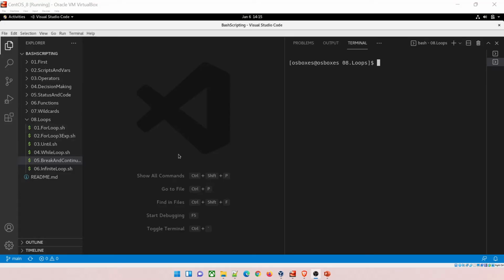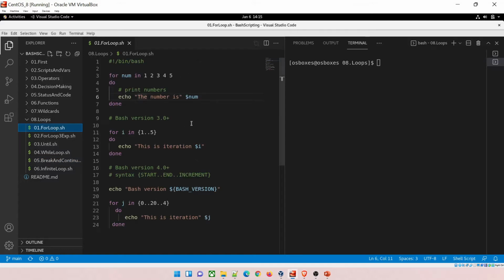Okay, so we have opened our Visual Studio Code. Let's go to the for loop and understand what the ways to do it are. If I do pwd over here, then I think we are in the correct position. Perfect. Then do a .sh file over here, 01, hit tab, and there is a for loop. Okay, so very interesting topic today. There are 3 to 4 ways of writing and executing a for loop.